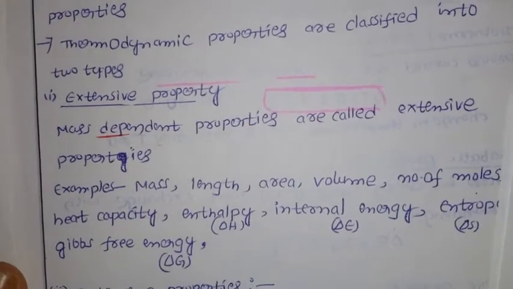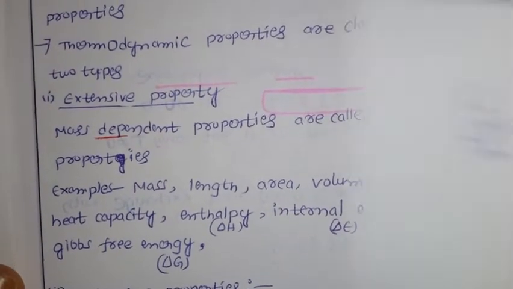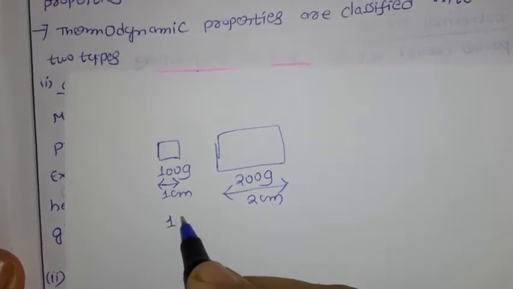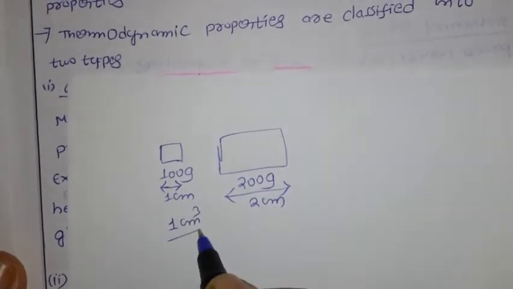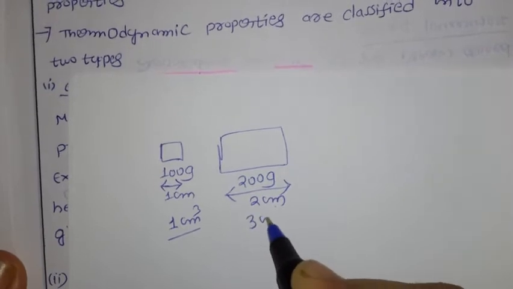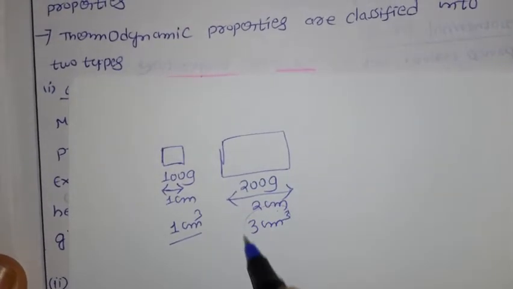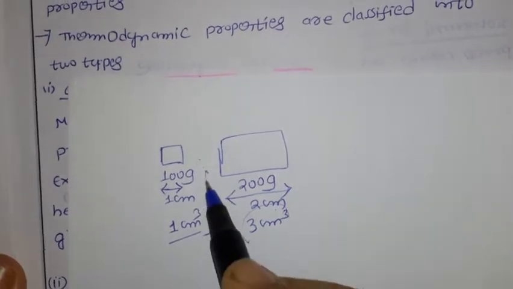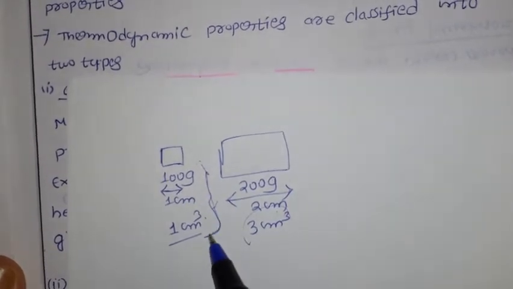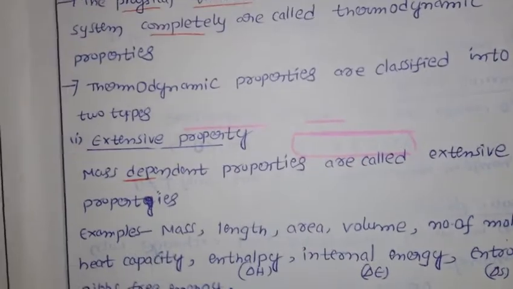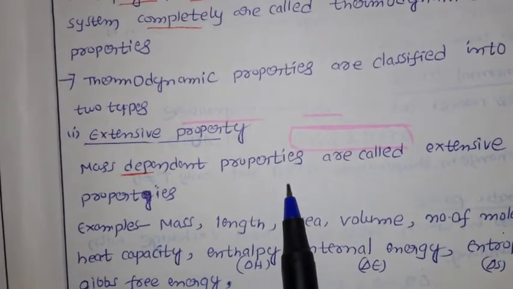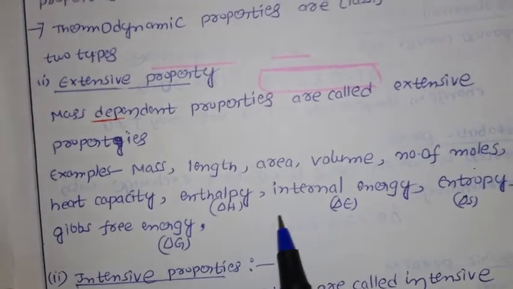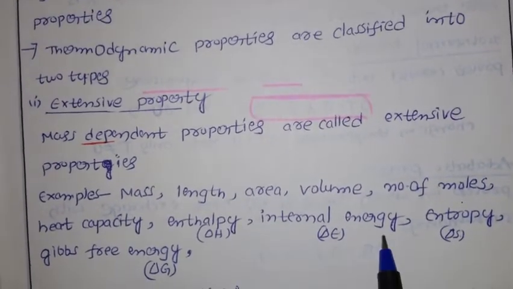For example, next we have area. For example, this cube has an area of, say, 1 square centimeter. For this one you may have 3 square centimeters. It depends on mass. So once the mass changes, these values are going to change. So the mass dependent properties are called extensive properties. These are the examples you have to learn, important for the exams.